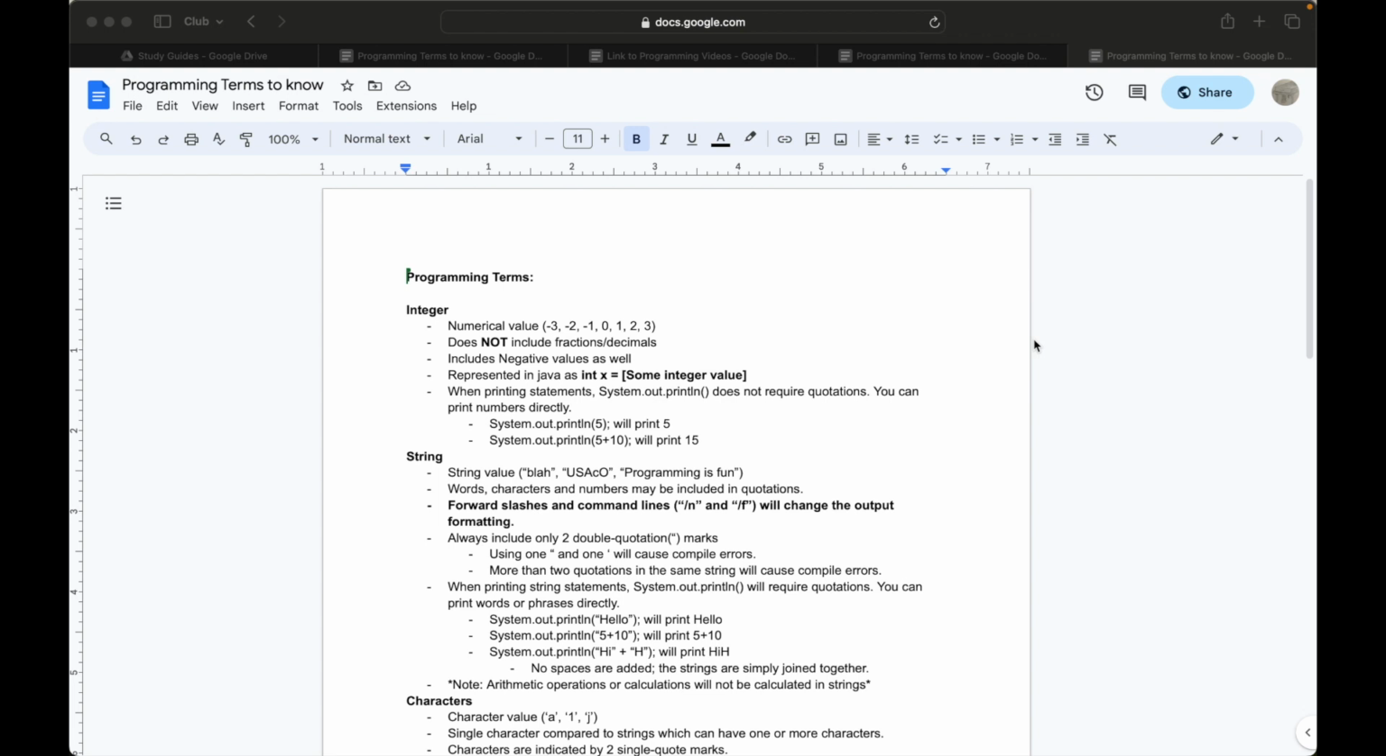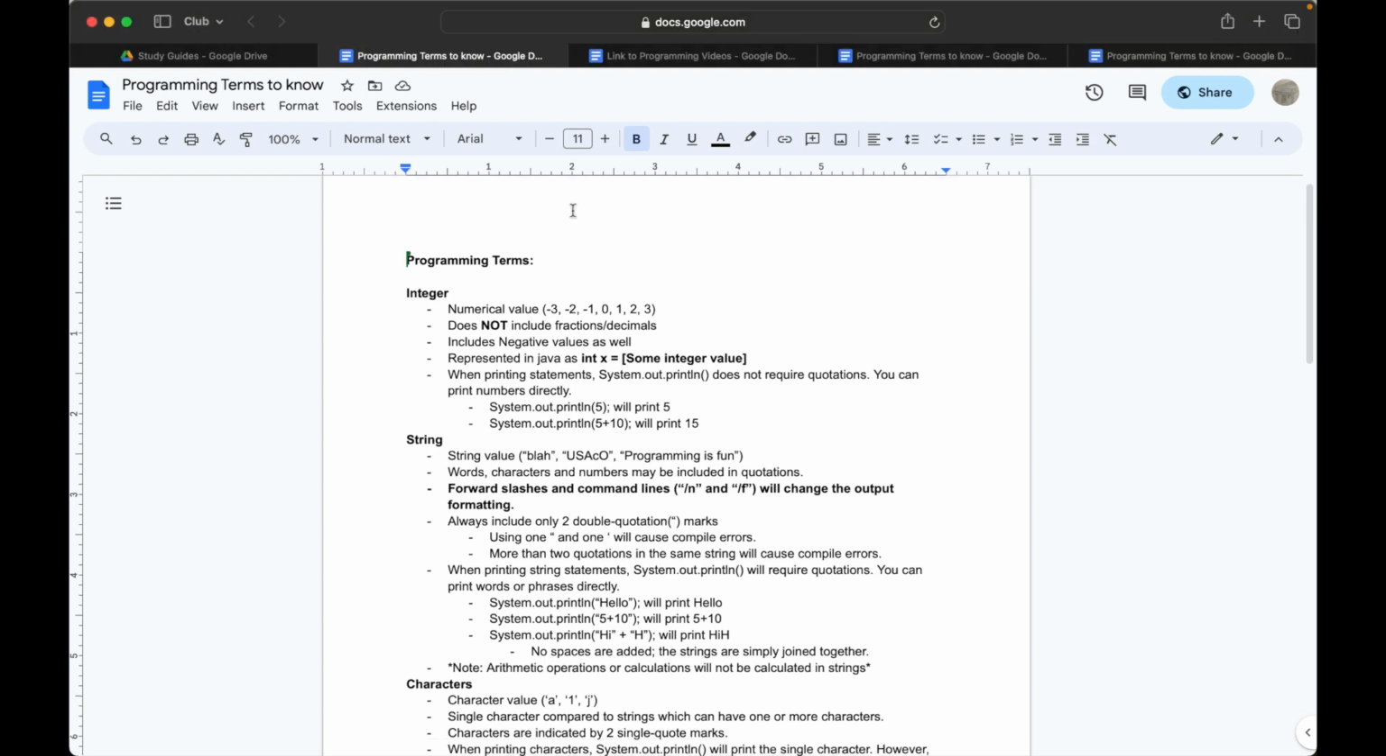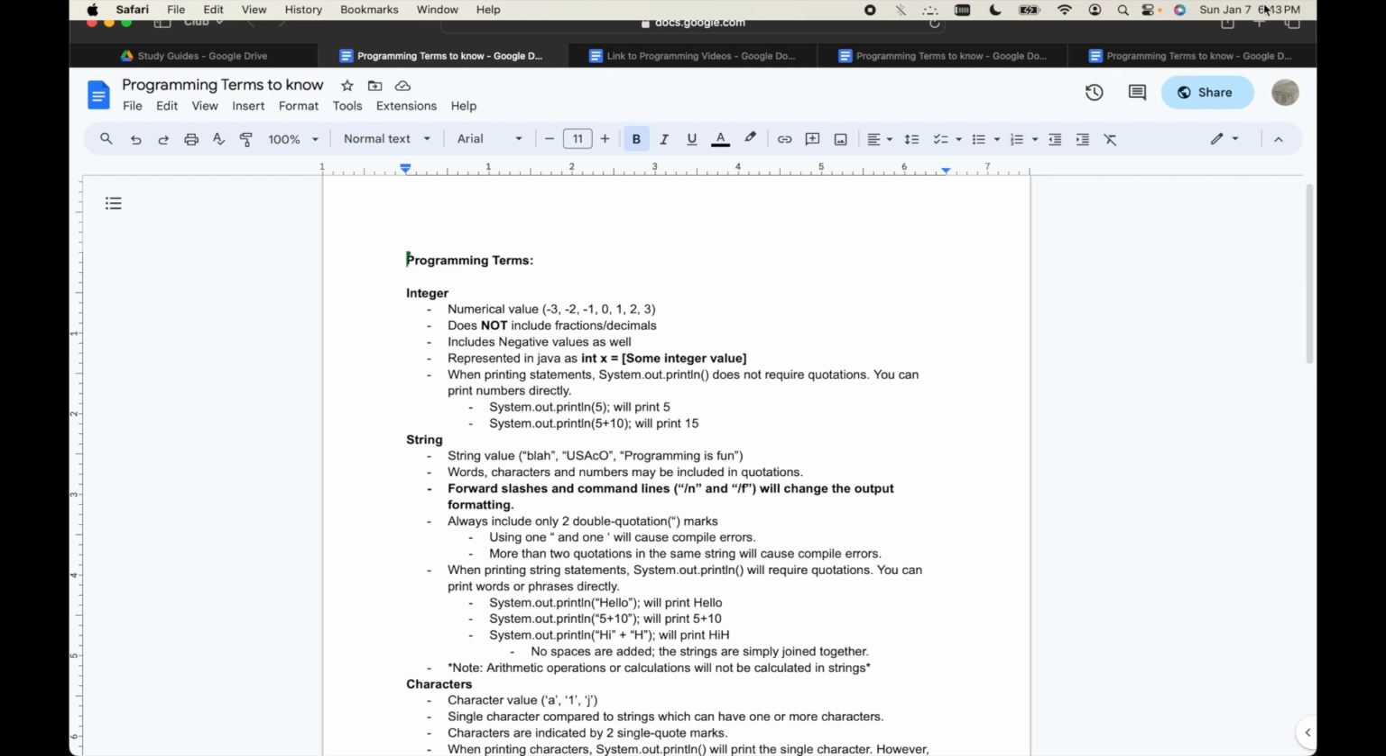FRQ programming question. Just a couple of things to note before we go ahead and get started. The FRQ question is going to be due on January 7th or January 14th, so you do have just about a week to complete it.